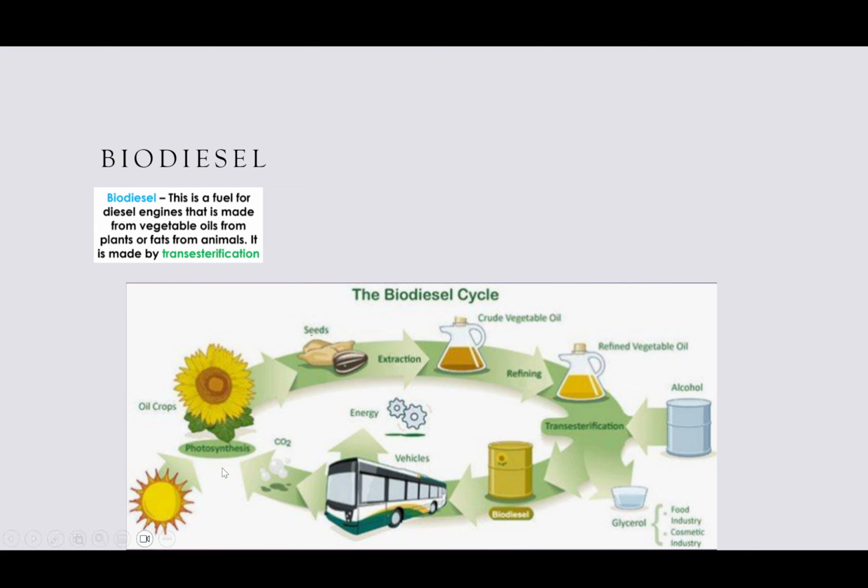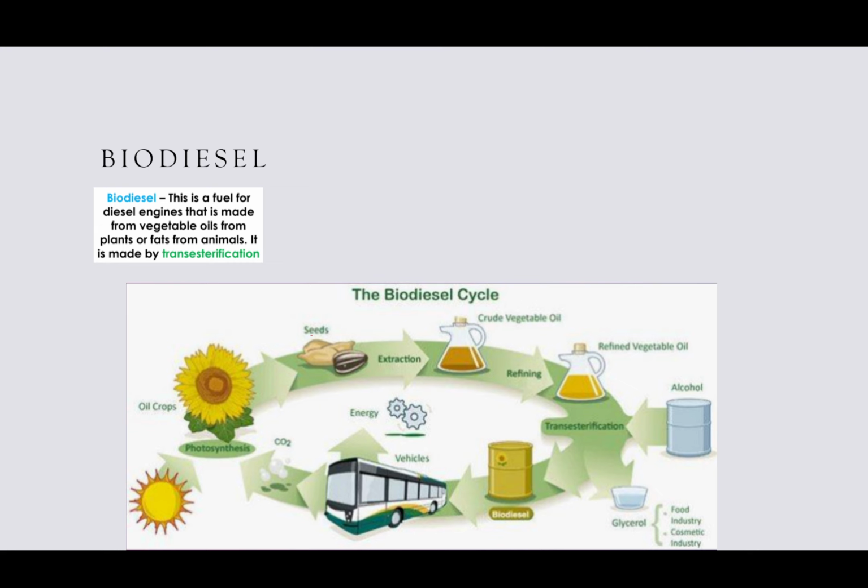So let's look at it from the fact that in photosynthesis, oils are created within plants, right? They're stored in seeds. We're going to look at how we extract things, how we look at oil extraction in module 3, well, module 2 actually. So we're going to extract the oils from the seeds. We're going to refine the oil, then add alcohols to it to make them into esters via transesterification.